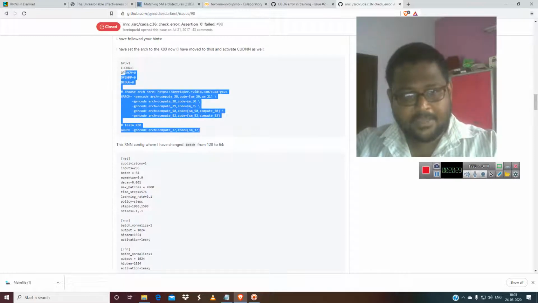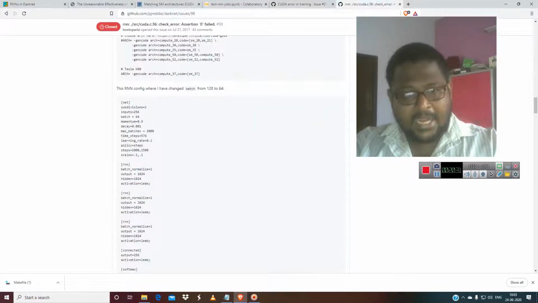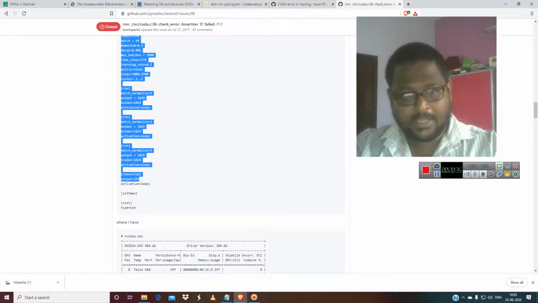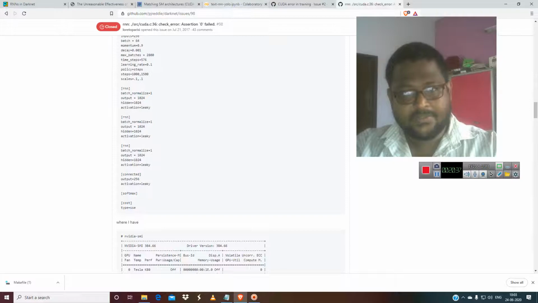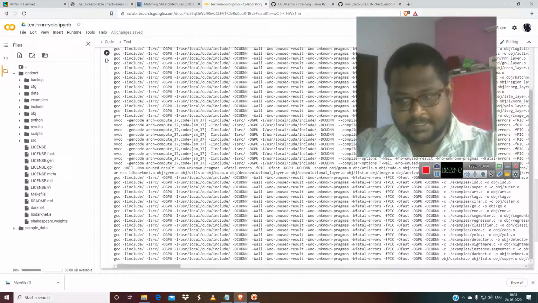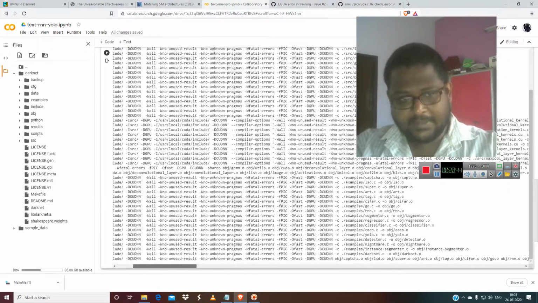So this is the makefile. You have to copy this, and you have to tweak the CFG file also for training. Before that, let this end. Okay, I think it's finished, without any error.